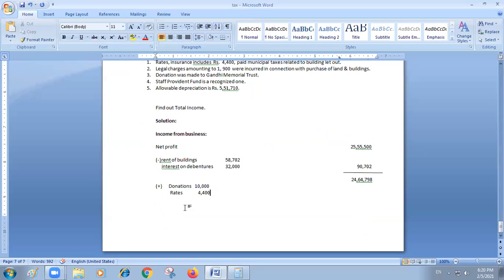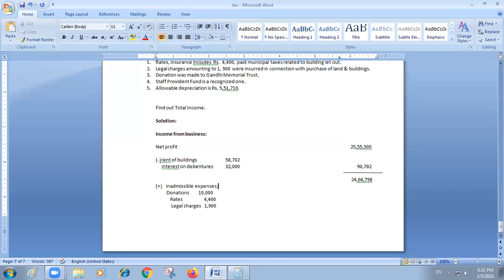Then next item I mentioned, legal charges are of capital nature. Only revenue nature you are going to take. Legal charges or law charges: in this second item you can see 1,900 is there, that you are not going to allow. So these three are inadmissible expenses. What we have to mention is, these three are inadmissible expenses.